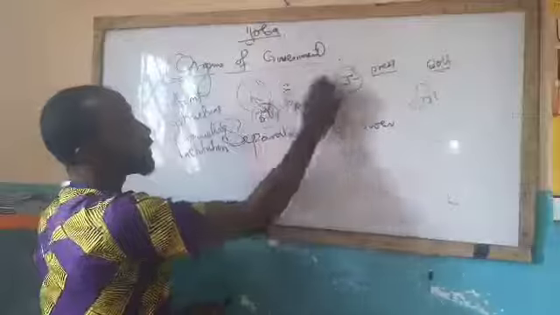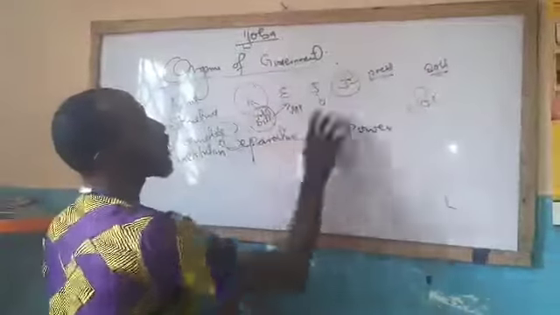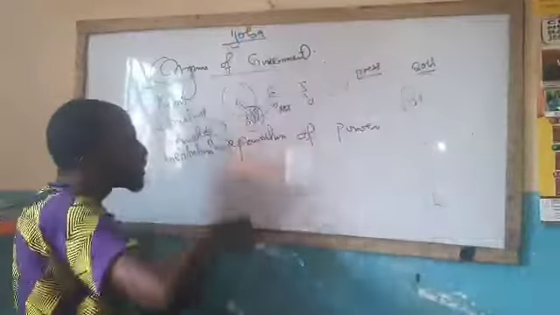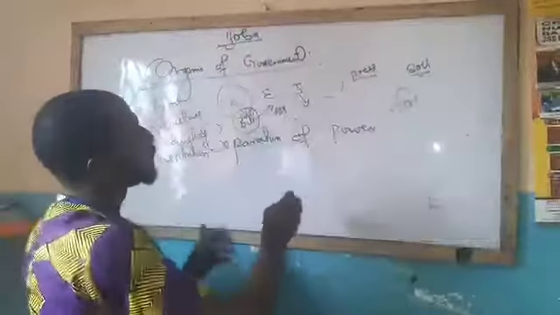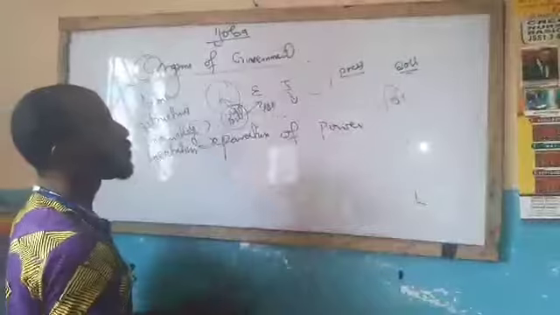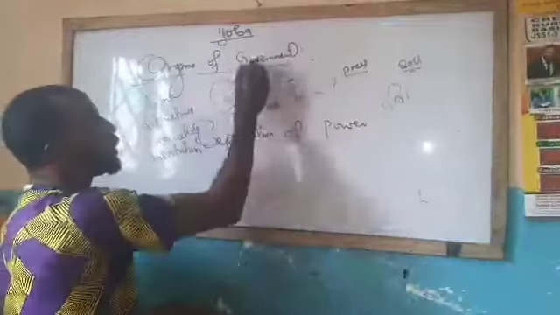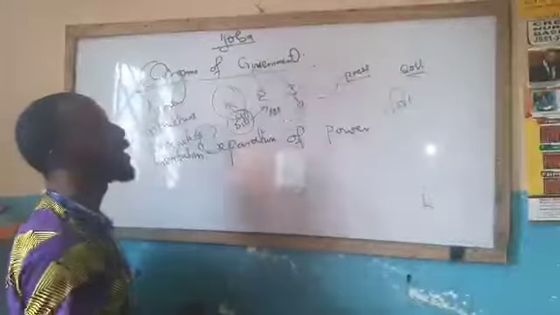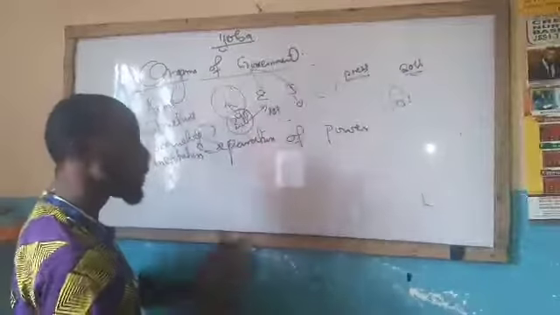Legislature, executive, and judiciary are referred to as the organs of government. If you are dividing government into three, the three institutions of government are legislative, executive, and judiciary.